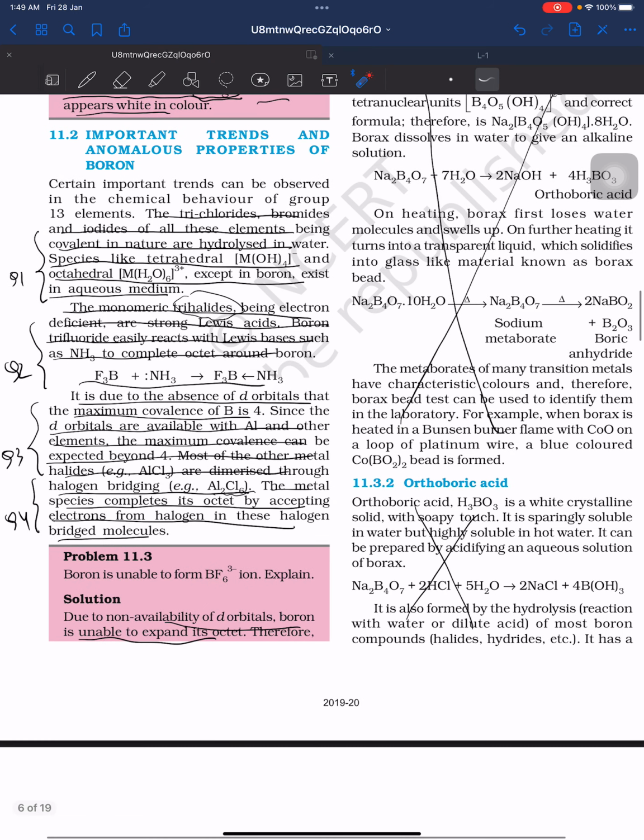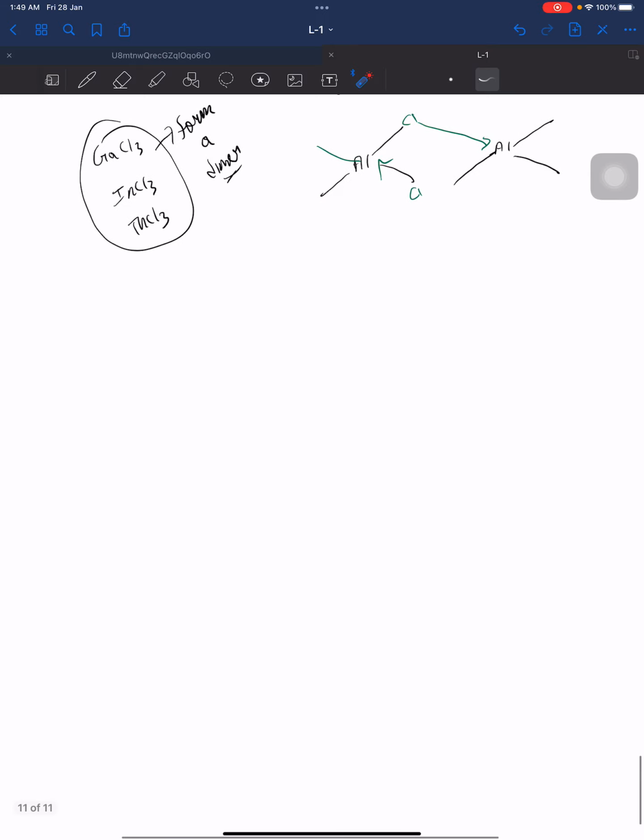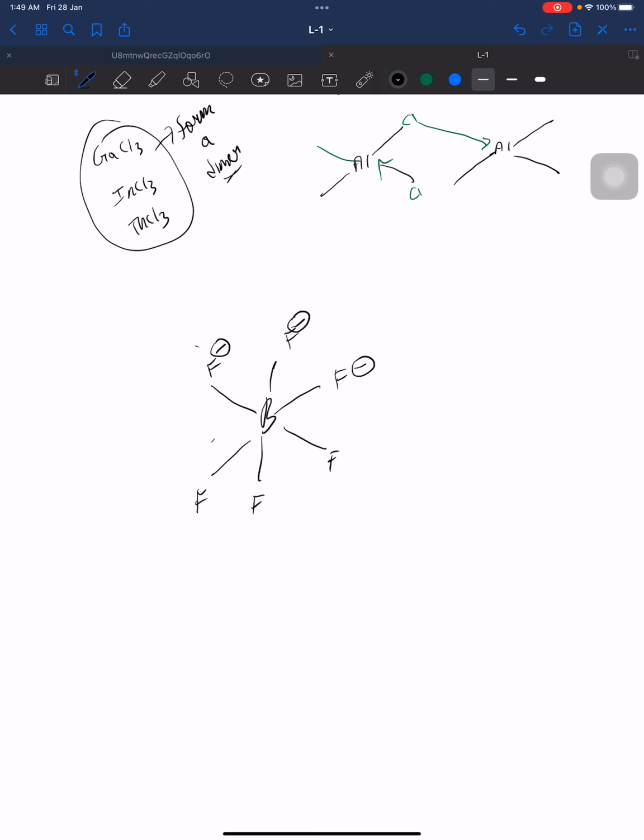So boron is unstable to form BF6 3 minus ion. See, this type of BF6 3 minus ion, octahedral, this thing is not possible. For example, there are 3 F minus, and BF, this is BF6 3 minus.